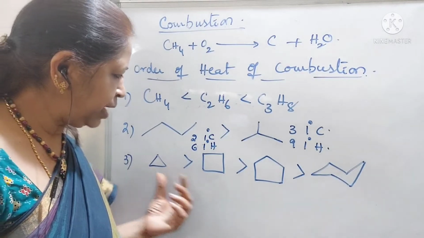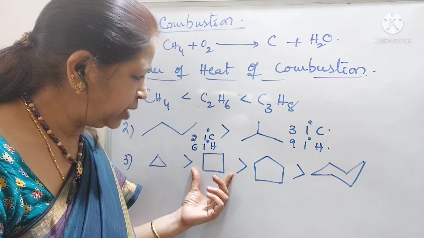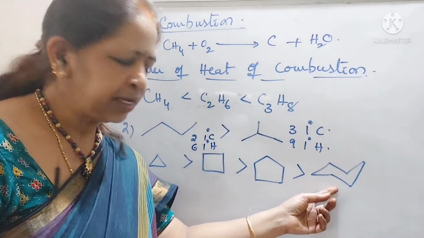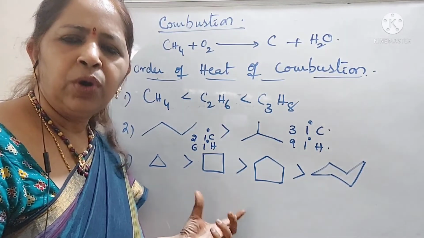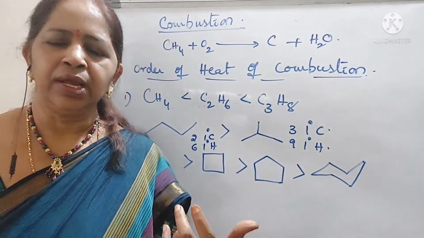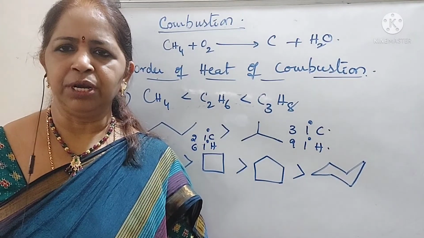So, cyclopropane greater than cyclobutane greater than cyclopentane greater than cyclohexane. Okay? The smaller rings will have more heats of combustion. These are very important for the objective questions for NEET and JEE examinations.